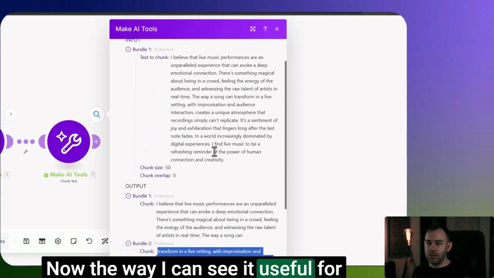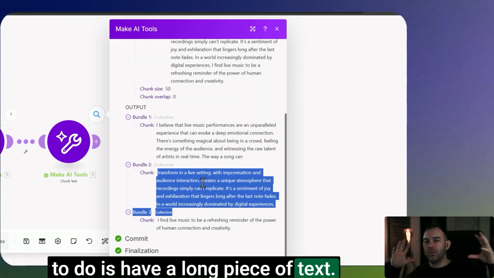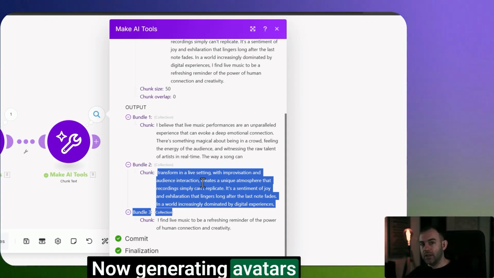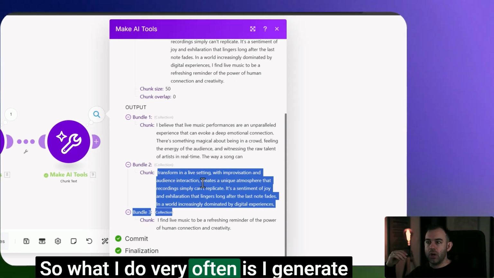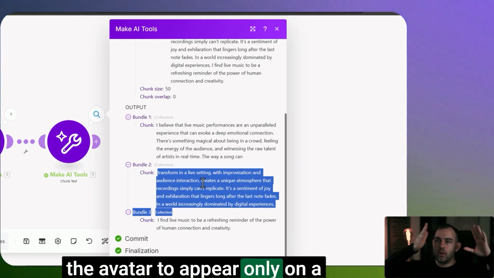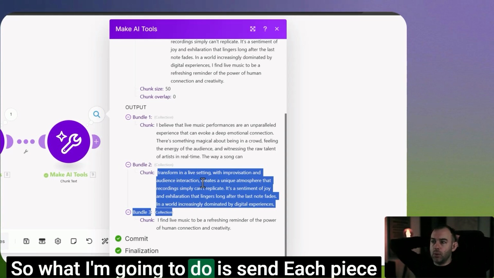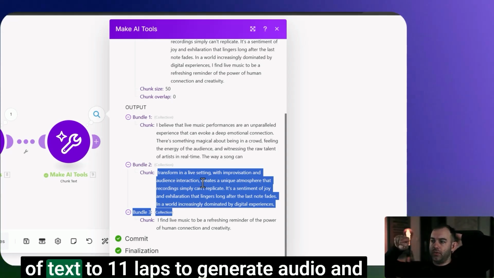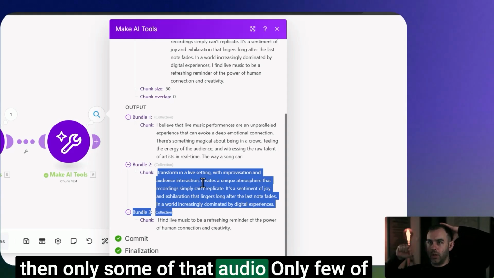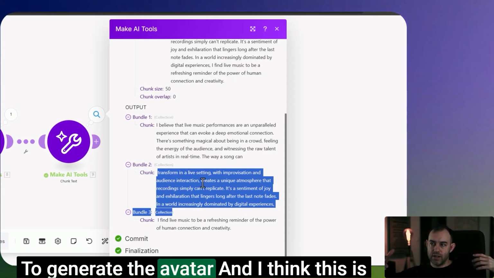Now, the way I can see it useful for my automations is, I have a long piece of text, and I create automated videos using avatars. Generating avatars is really expensive. So what I very often do is generate a longer piece of audio, and I want the avatar to appear only on certain pieces of text for that audio. So what I'm going to do is send each piece of text to 11 labs to generate audio, and then only a few of those audio files will be sent off to HeyGen to generate the avatar. And I think this is pretty cool.